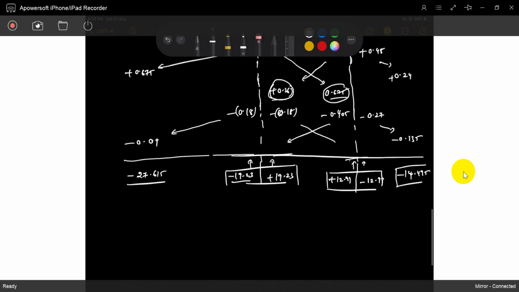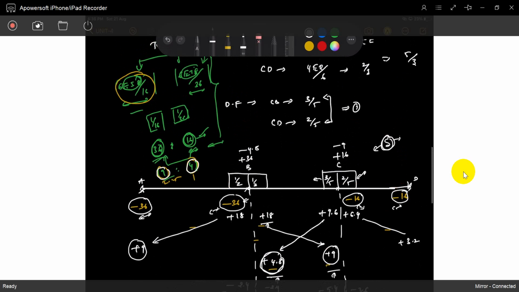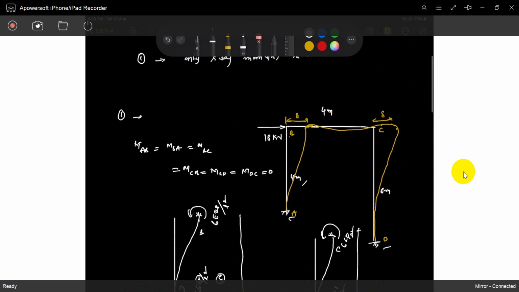So how can we get the exact moments? That is the question. We need an extra equilibrium equation. So what is the extra equilibrium equation? See, total HA and HD, compulsorily horizontal reactions are developed. So you have to take care that HA plus HD plus 18 should be equal to 0. You have to maintain HA plus HD plus 18 equal to 0.